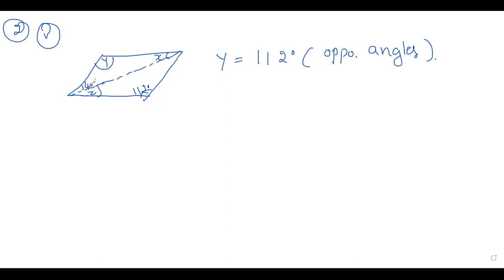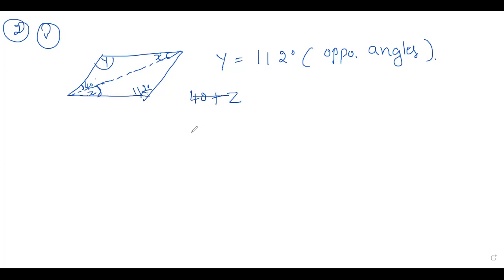z because here x means only one side is there, but here we have two sides, two angles we are getting. z plus 40 is there, right? So 40 plus z.